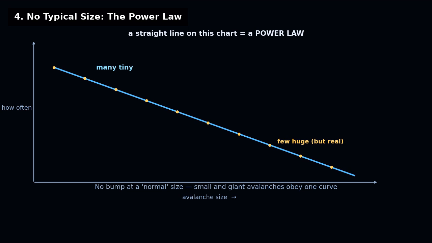This pattern is called a power law. Small and large share one simple curve. So the next avalanche could be anything. You cannot predict its size.